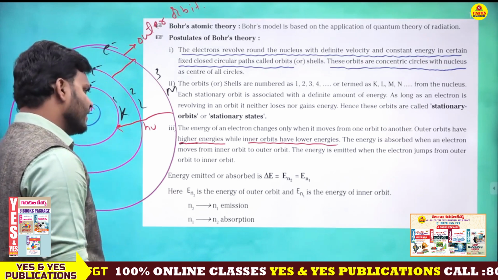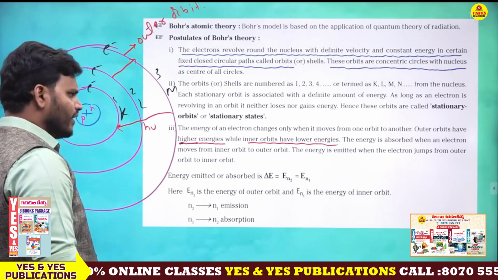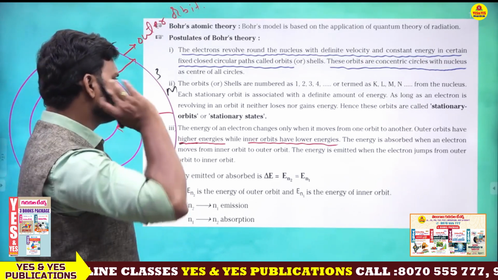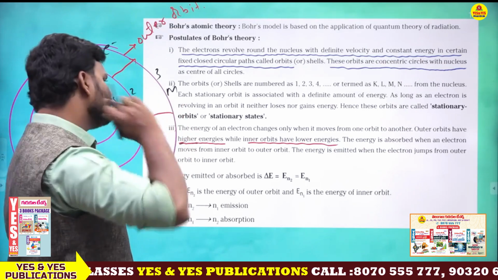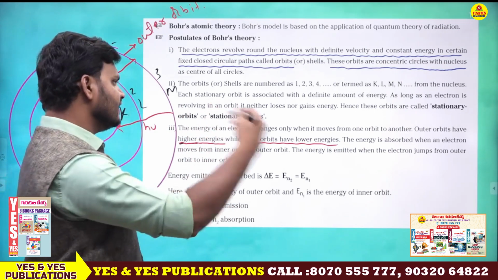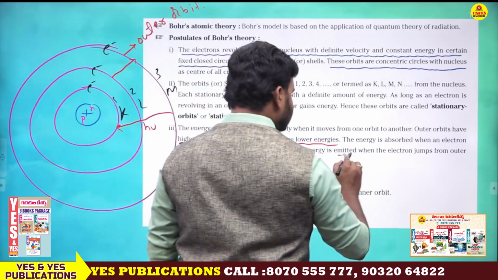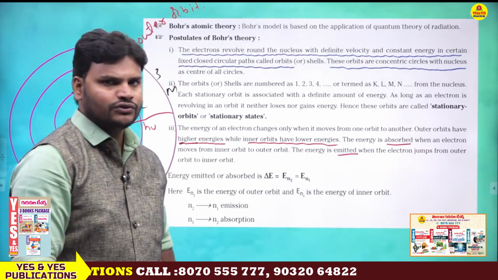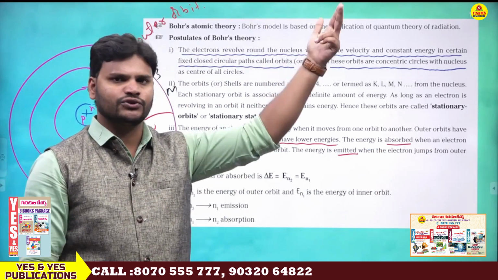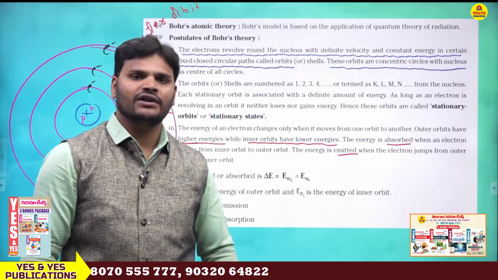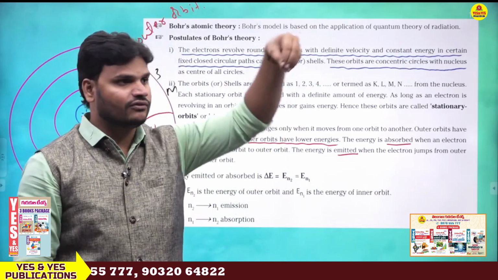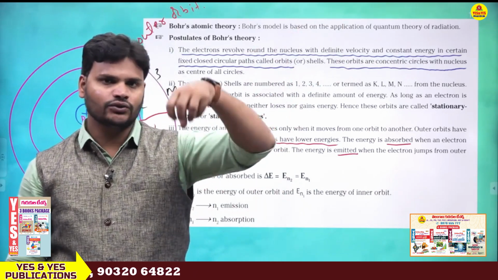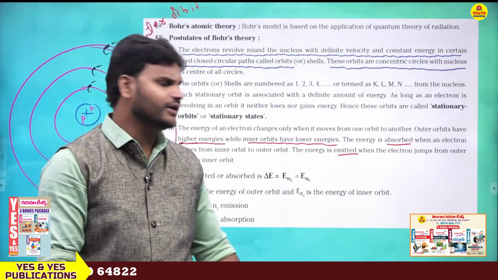The energy of an electron changes when it moves from one orbit to another. Outer orbits have higher energies while inner orbits have lower energies. The energy is absorbed when an electron moves from inner orbit to outer orbit. The energy is emitted and the energy is absorbed. These two points are important. When a lower energy electron jumps to a higher energy level, energy will be absorbed. When a higher energy electron falls back to a lower energy level, that is nothing but emission.